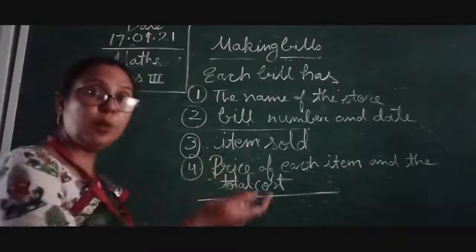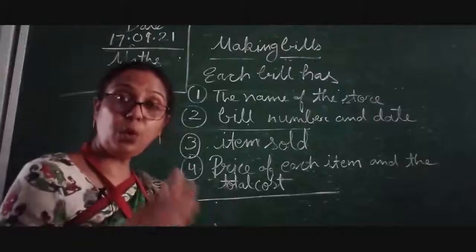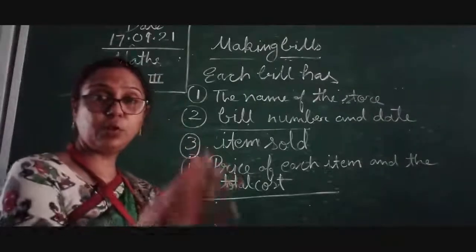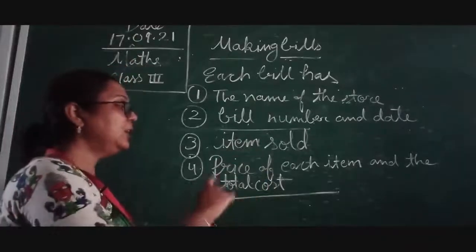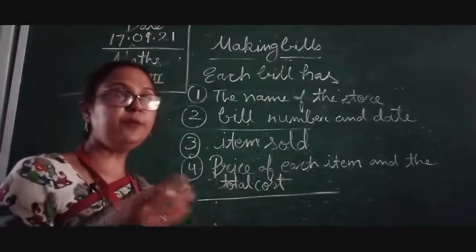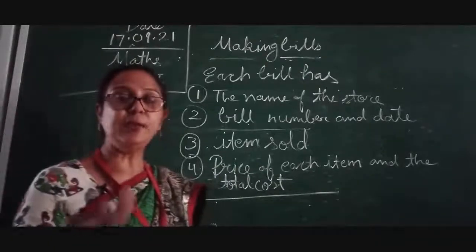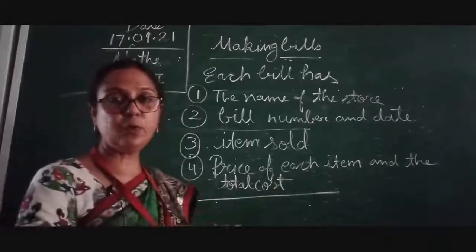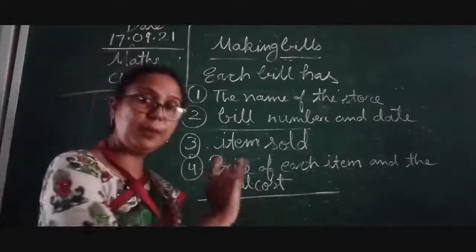Now items sold, how many items are sold by the shopkeeper or storekeeper, that should be mentioned. Now price of each item and the total cost. Suppose you have bought 4 bottles and the cost of one bottle is 10 rupees, so it can be multiplied and the total cost will be given in the bill also.